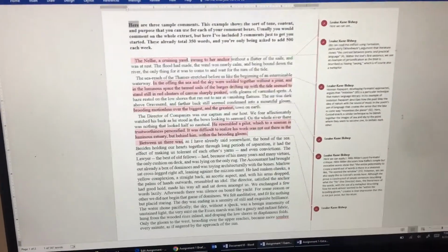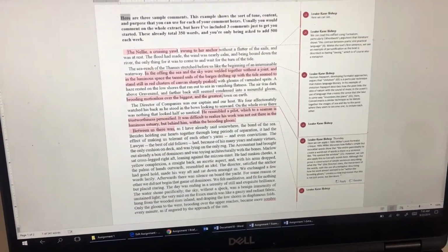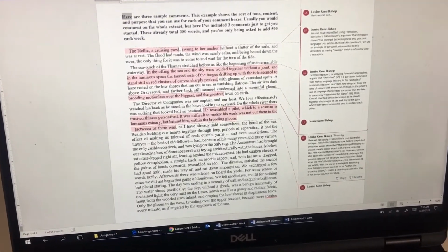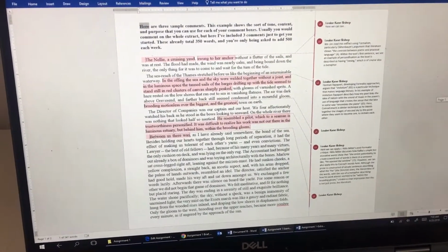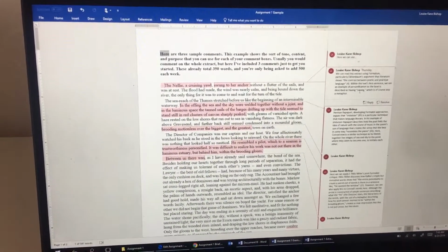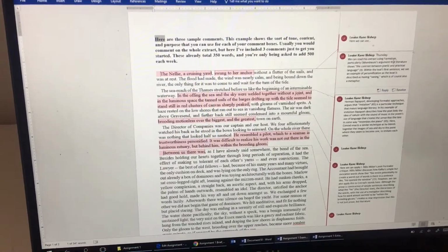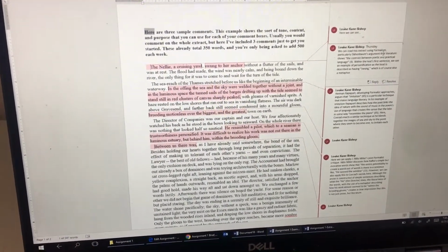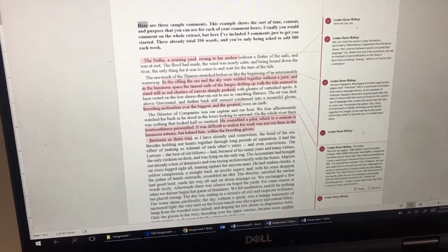Now, what you can do more is here you can start talking about the impact on the reader. You know, this creates a clear impression that this is not just prose but literature. So you're telling me a little bit about how these readings impact the reader. Now, I've only added comments on formalism and I actually totaled the word count for this. It's about 350. So you're only being asked to add 500 words worth of comments each week. So this is pretty much your assignment for each week. That's all you need to add.